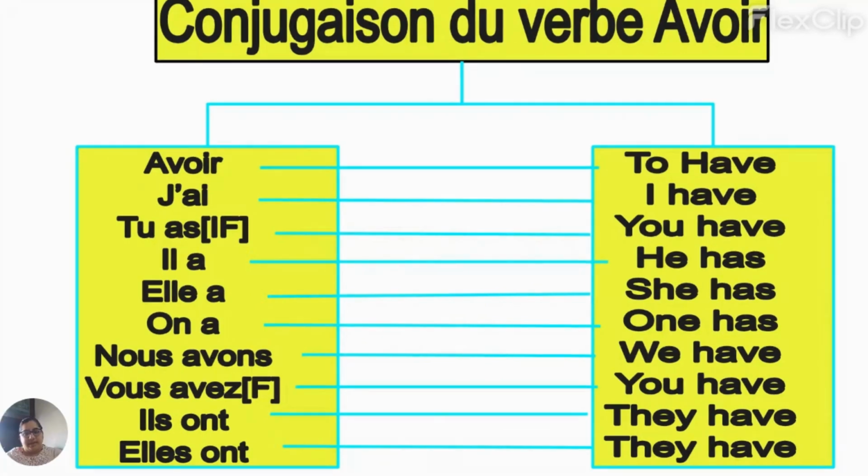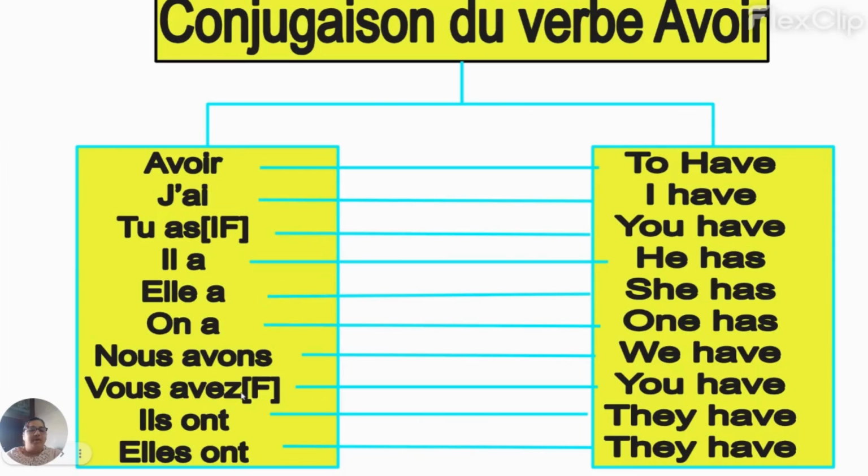One more important aspect which is left out by many teachers while teaching this verb avoir is when to use tu as. There is a place where you can use it, where you cannot use it. Tu as is used only when you are addressing one person, right?